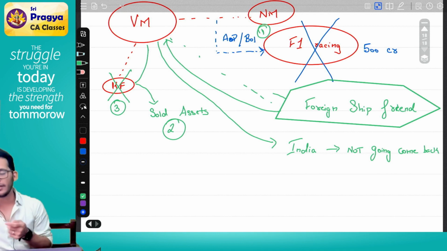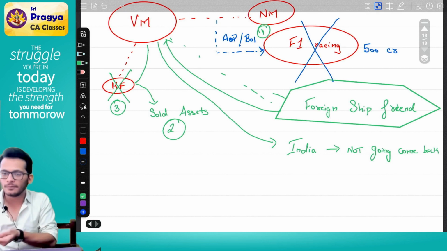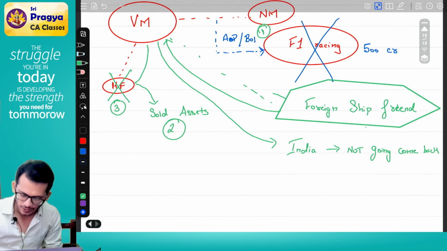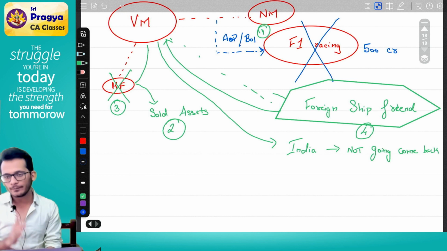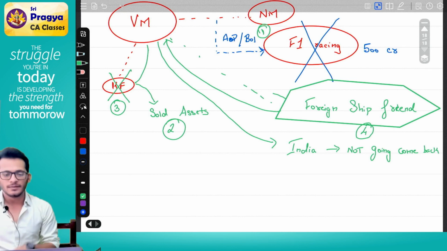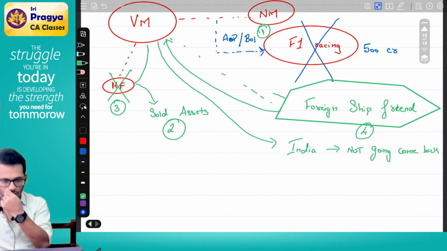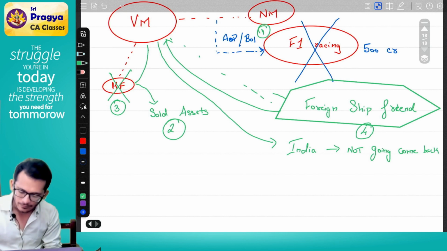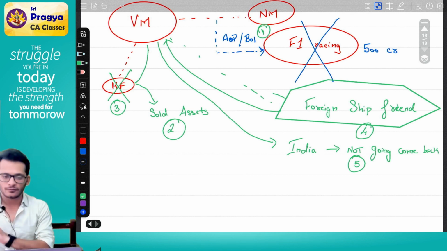Tried to call his flight friends, did not help, not relevant. Tried to call Indian ships, did not help, not relevant. Called his foreign ship. Foreign ship came to India. Non-resident shipping company coming to India, leaving India. Mr. Vijay Mallya on board the ship left India permanently. Individual leaving India with no intention of coming back.